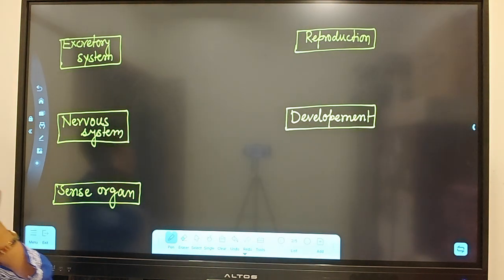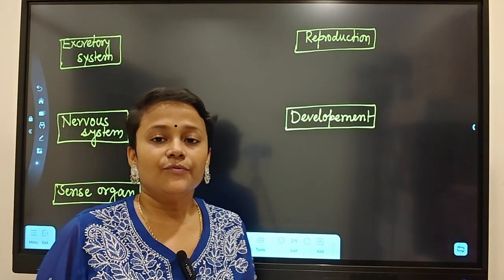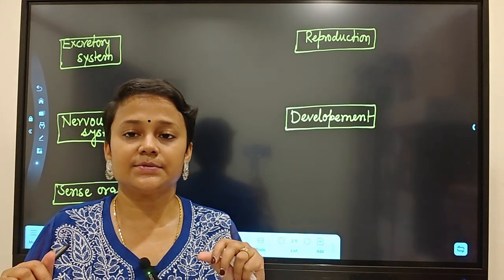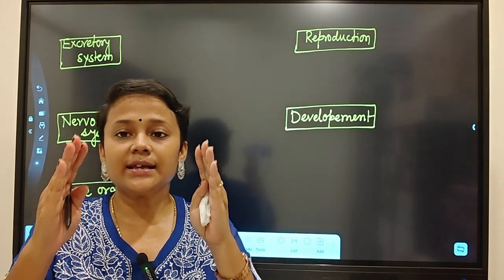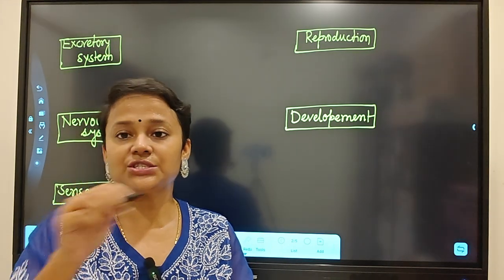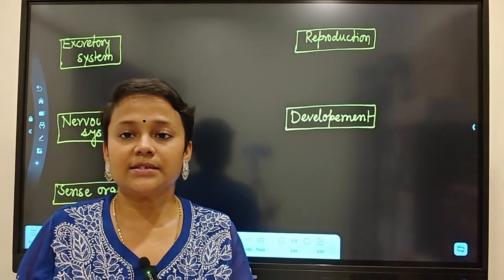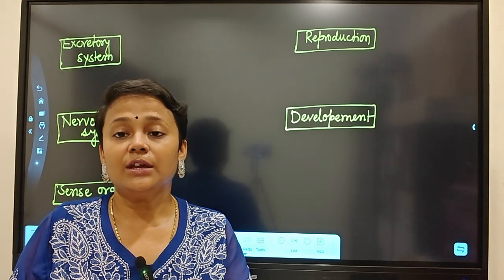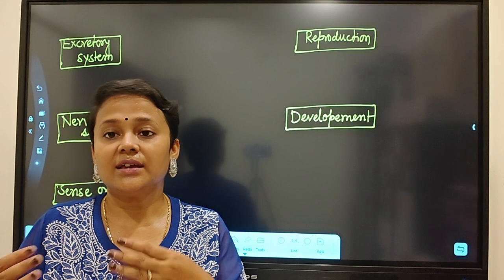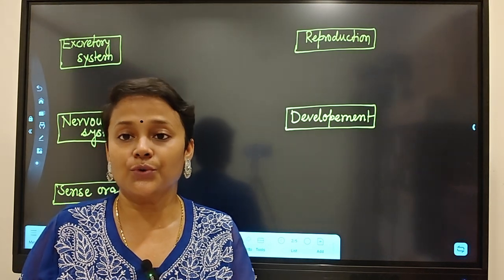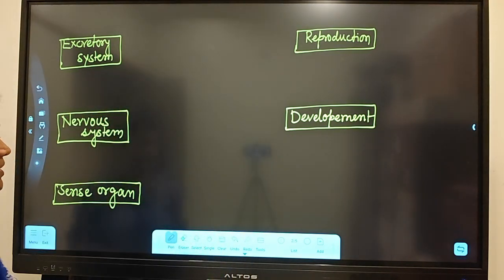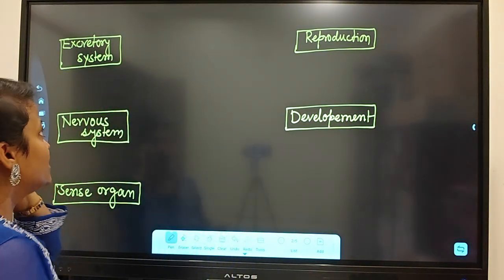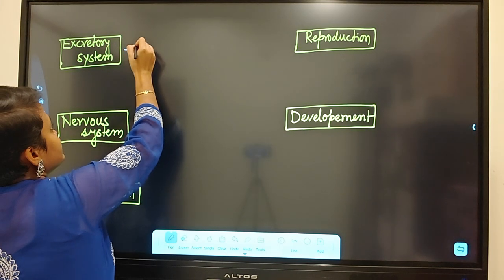Coming to the excretory system. For most of them, the excretory system is tube-like, H-shaped and tubular, and the excretory waste will open to the outside by the excretory pore.